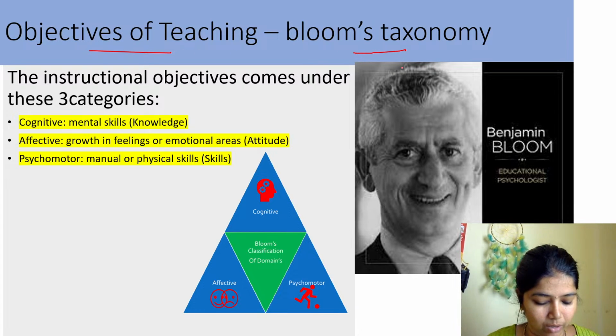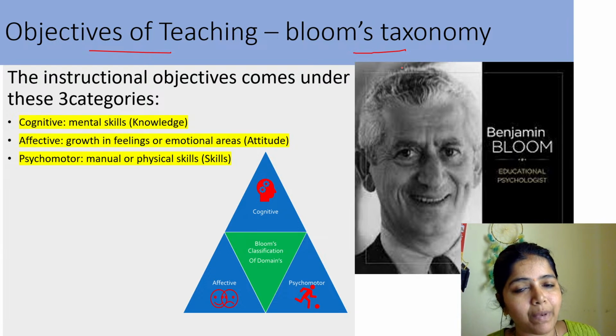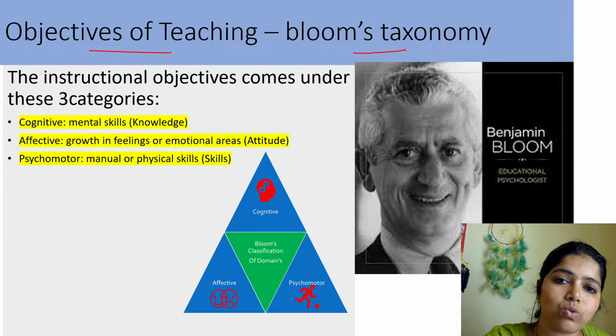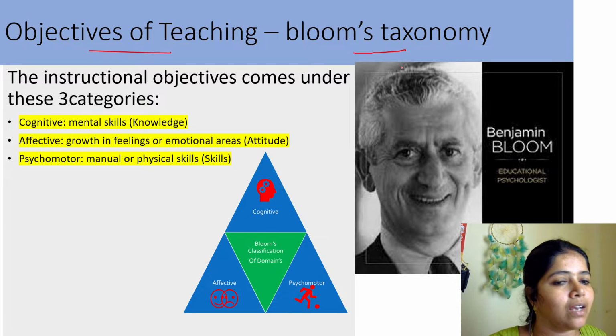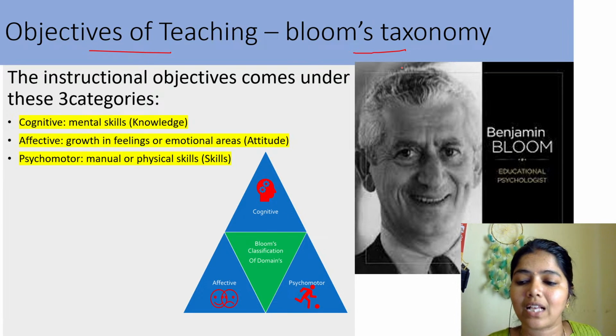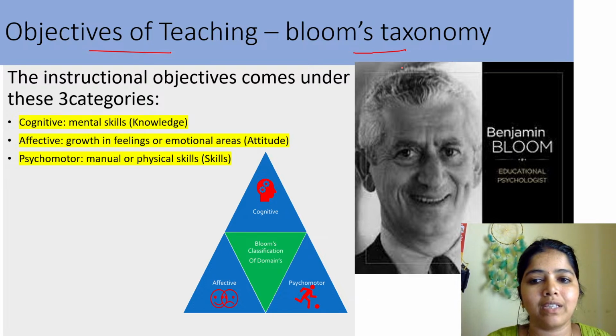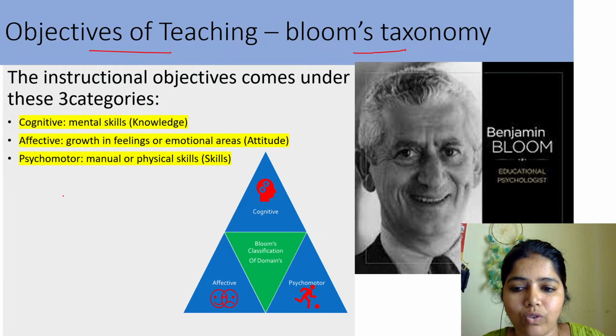Bloom's taxonomy was given so that whatever has been taught, whether it has correctly reached the student or not, can be evaluated using these kinds of techniques. Whether the things I have taught have got into the minds of the students will be evaluated by these instructional objectives. And there we have three categories. What are the categories? I used to say CAP.